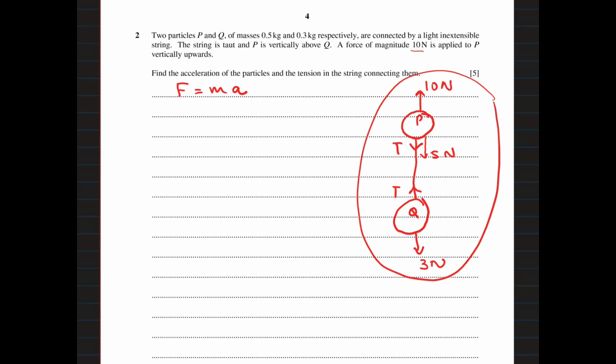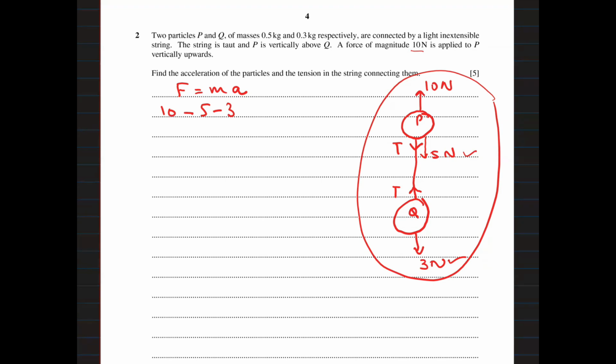Now we will apply the second law of motion. F is equal to ma. Force in the direction of motion is 10. Now the forces opposite are one is 5, the other one is 3. This tension will be cancelled by the other tension, so there is no need to mention this tension in this formula.